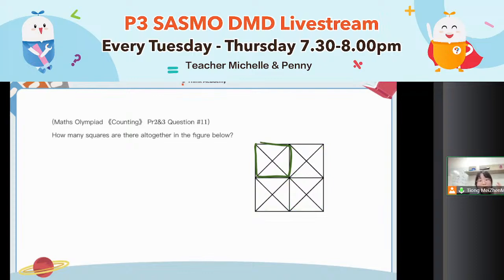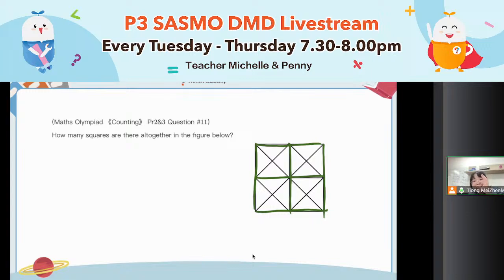Is that correct? Where else can you see a square? Okay, cool. Where else? Yes, correct. Besides the normal square, the square that is straight like this, all you have is a rotated, or we call it tilted, square. So what can we do to solve this kind of question? You draw the lines, okay? The normal square lines, the straight lines here. The straight lines, draw all of it, draw it out.